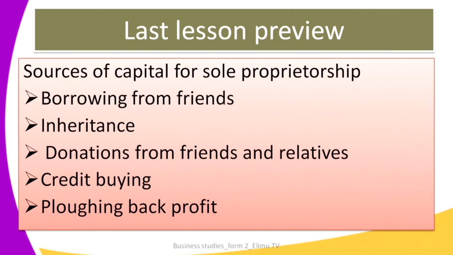The other source of capital would be inheritance. One can inherit a business enterprise from his or her parents. The other source would be donations from friends and relatives. Your friends can donate some money to you so that you can start a business. The other one would be credit buying. This is whereby you take goods on credit and then you pay at a later date.